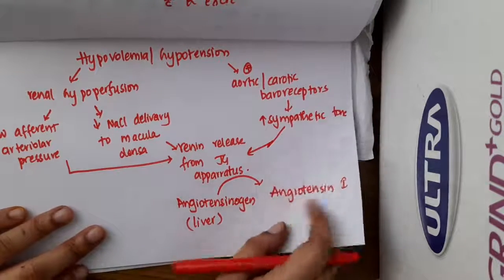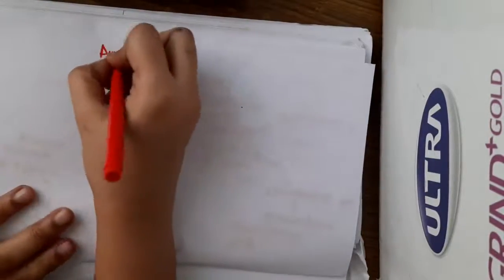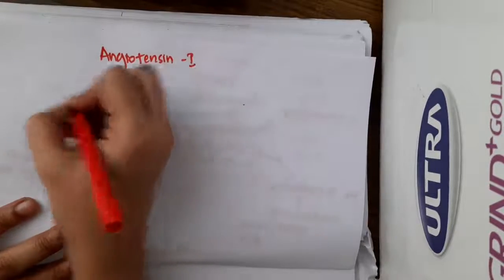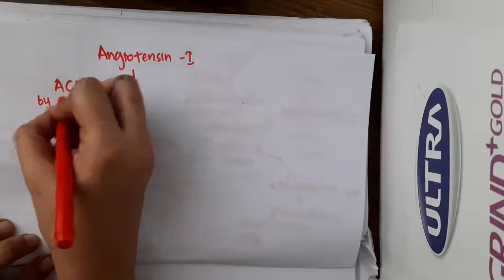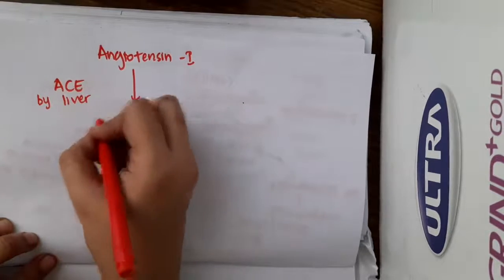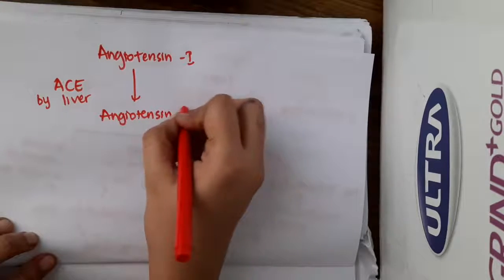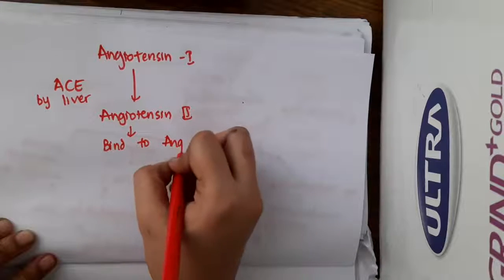Now we will learn what happens to angiotensin 1. In the presence of angiotensin converting enzyme, it forms angiotensin 2. This angiotensin 2 will bind to angiotensin receptors.